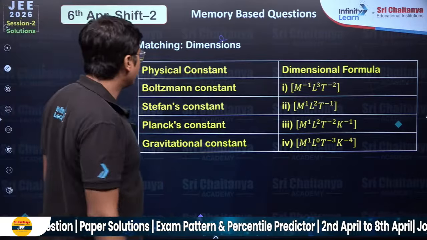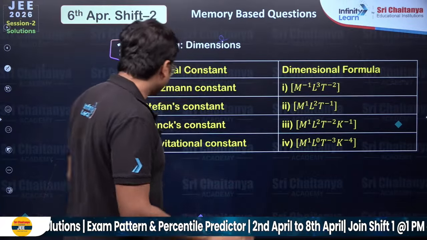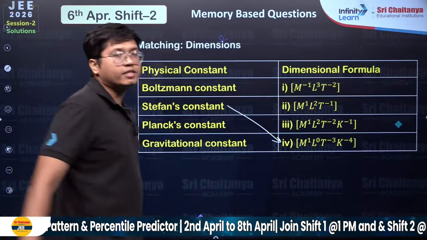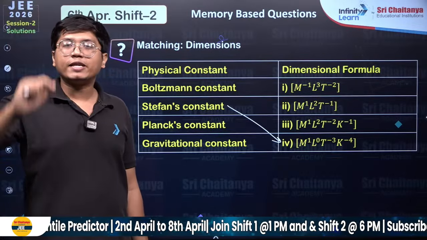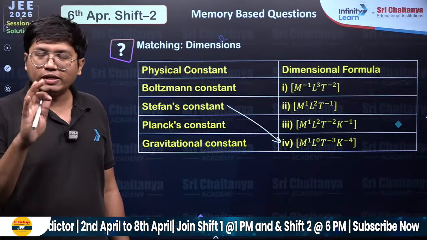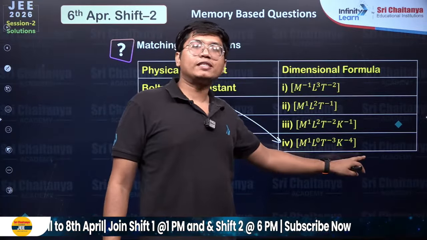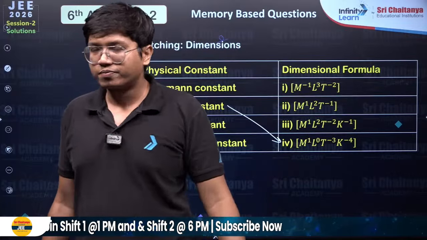Match the following, simple stuff. Boltzmann constant. See, the easiest way I'll tell you what to do. Stefan's constant, I know for sure goes with this. Why? Because in the Stefan's constant formula, there is a temperature to the power 4. That is the only place temperature comes in the equation. Temperature is represented with Kelvin. The one with to the power 4 has to be in Stefan's law.